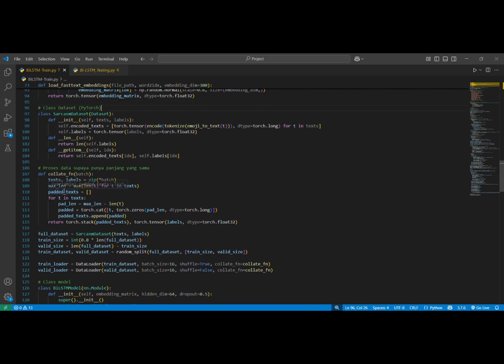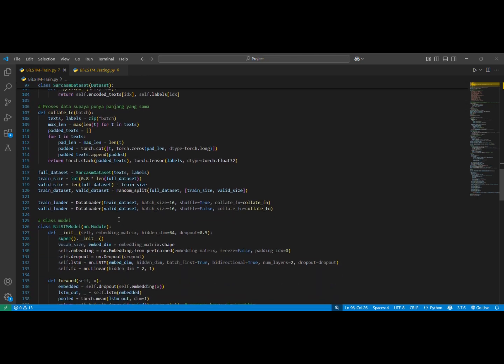The collate_fn function is for padding each text, so each comment in the dataset has the same padding. Then we will split the dataset and set it in the data loader, with shuffle true for train and shuffle false for validation.